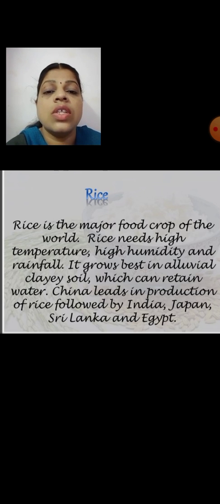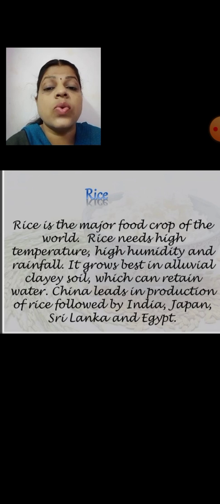The next one is rice. Rice is the major food crop of the world. Rice needs high temperature, high humidity and rainfall. Children, we know that rice is the staple food crop of our country. And for the growth of rice, it needs high temperature, high humidity and rainfall. It grows best in alluvial clay soil which can retain water.